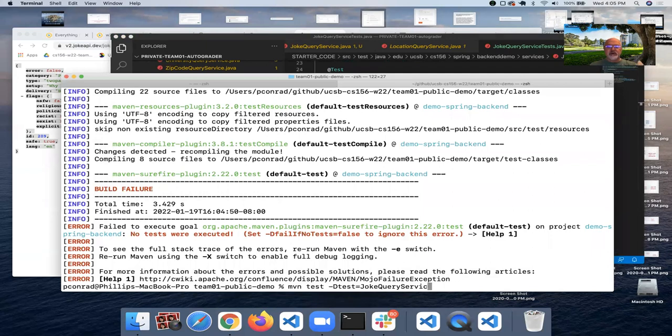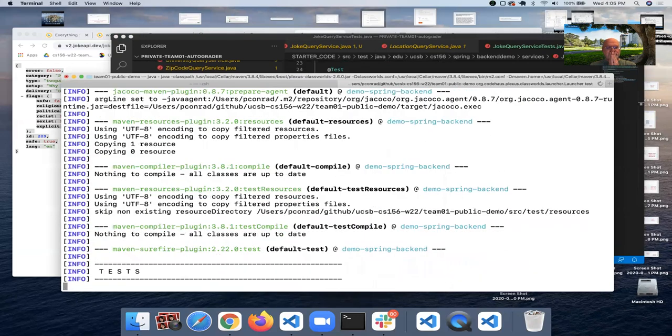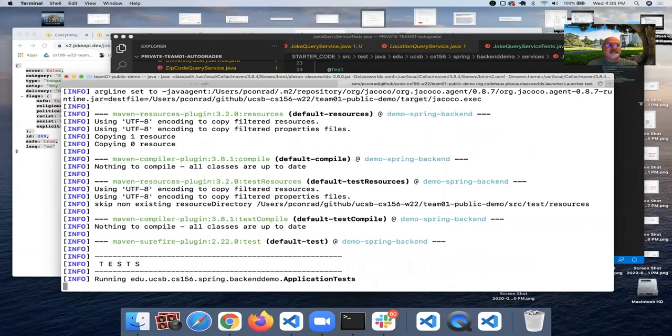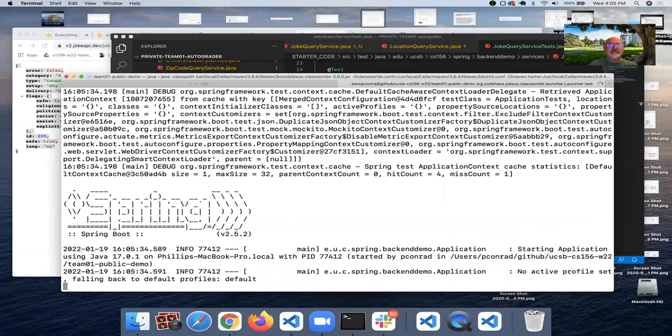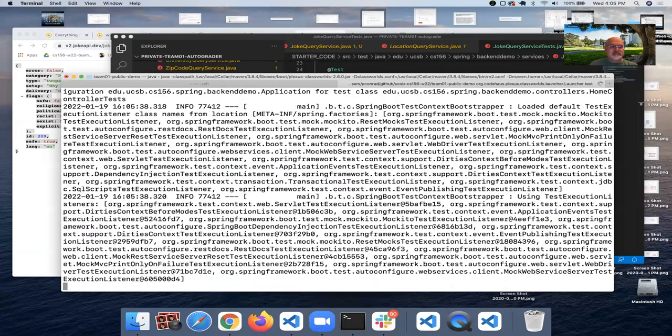Let's try one more time here. Let's just do Maven test. And it was going so well up to this point. All right, so we're running through the tests.